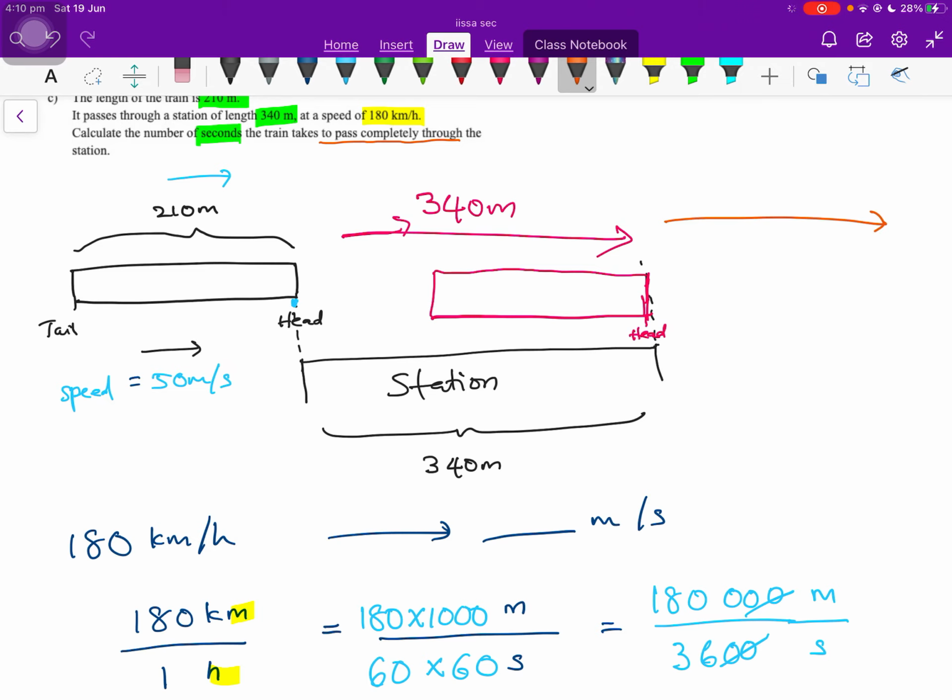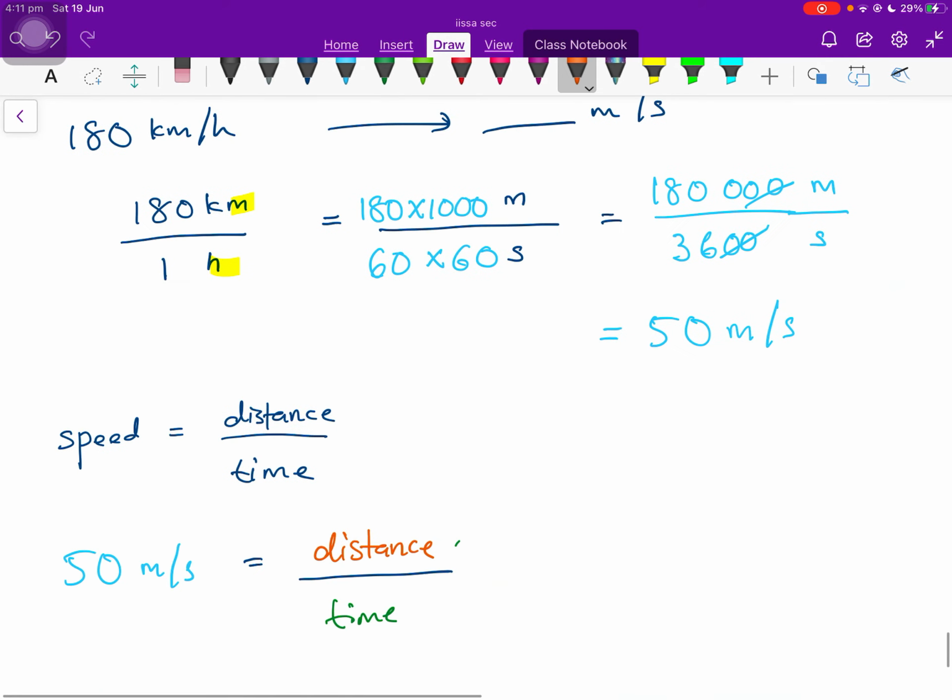So now the train is continuing its travels until the head is here and the tail is at the far end of the station there. And we know this distance. This distance is basically just the length of the train, which is 210 meters. So from there, we can know the distance.